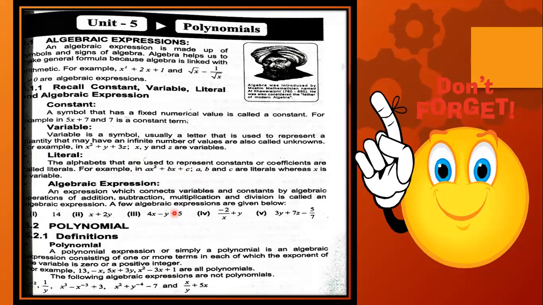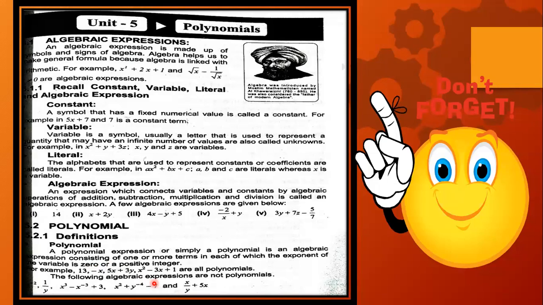Algebraic expression I have already discussed. Next definition that we have to consider is of polynomial. A polynomial expression, or simply a polynomial, is an algebraic expression. It means that a polynomial is an algebraic expression consisting of one or more terms in each of which the exponent of the variable is zero or a positive number.